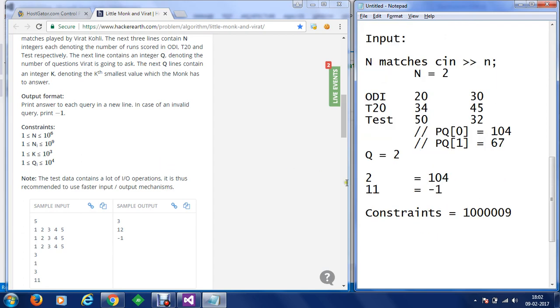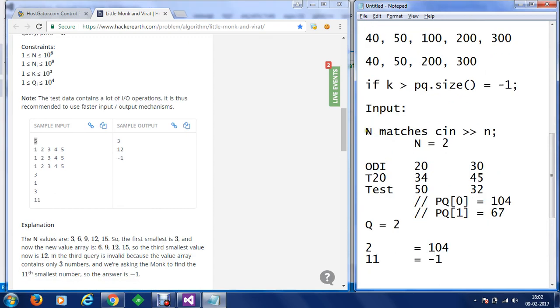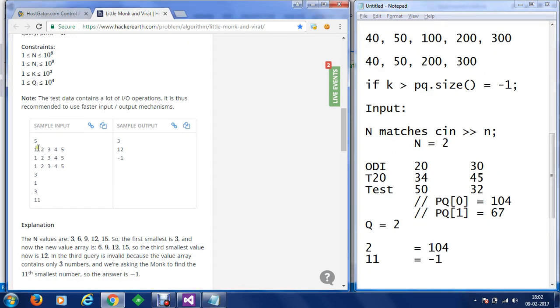Now we are going to understand the questions here. So let's say we are going to understand the sample input. Virat will be asked 5 questions. So let's match it with our code here. For every individual match, his score is provided for ODI, test and T20.